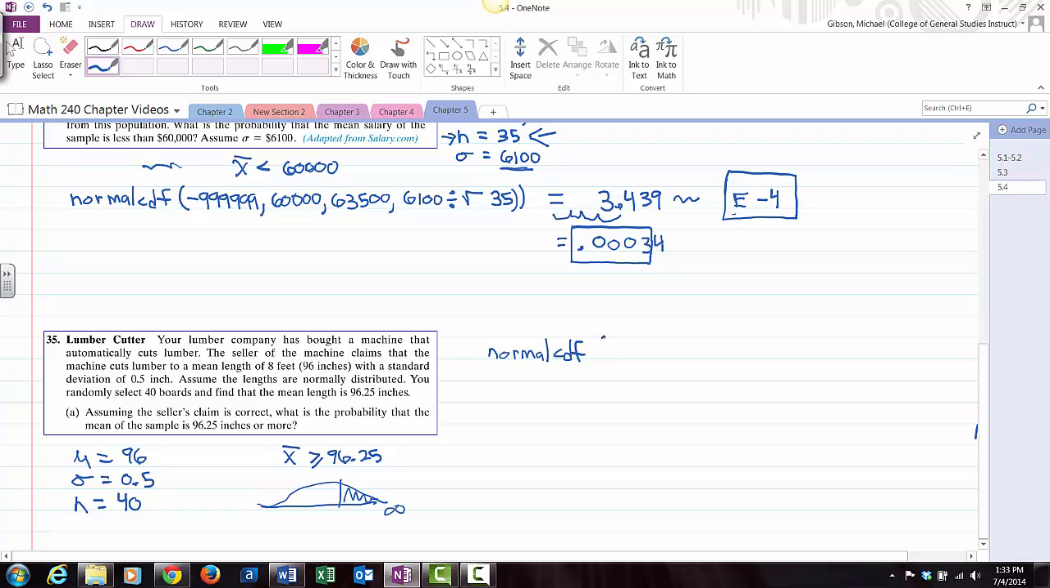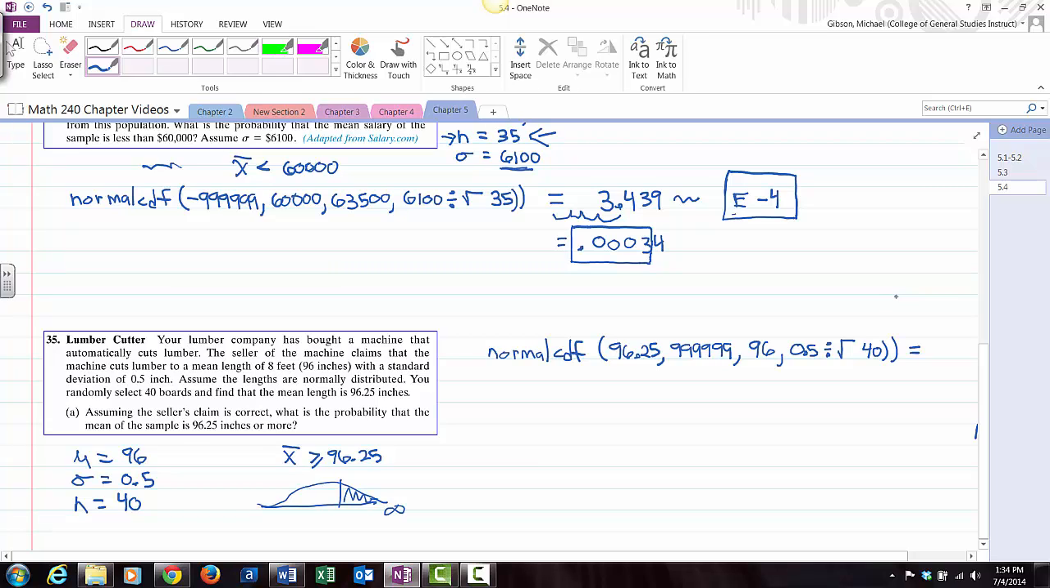So normal CDF. So it's a greater than 96.25, so that's the lower bound. My upper bound, I think I'm just going to stick with 6 nines from here on out since we had one come up that I really needed all 6 nines. The mean is 96. And the standard deviation now, remember this is about a mean, right, with a sample size. So what we have to do is the original standard deviation divided by square root sample size. Put in parentheses to close the square root and another one to close the normal CDF.